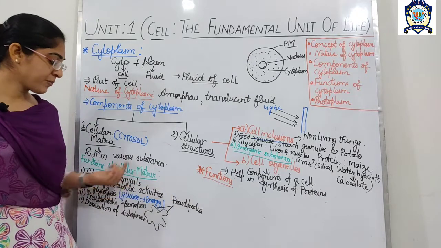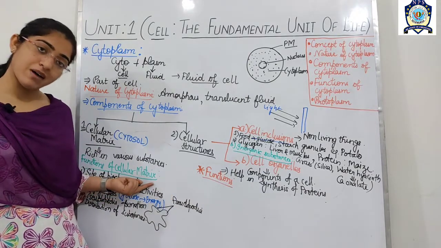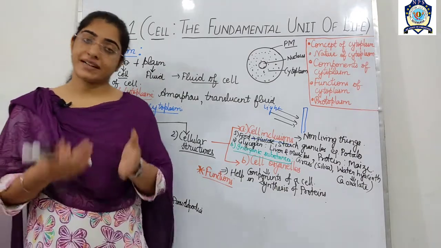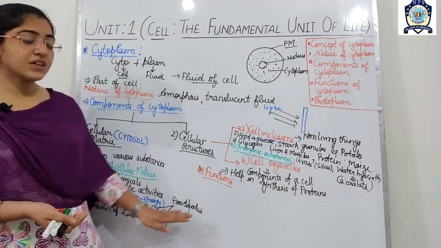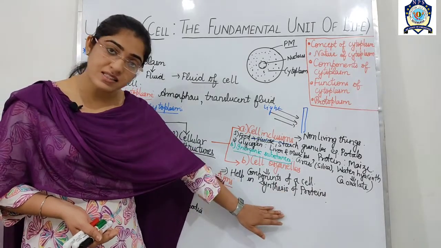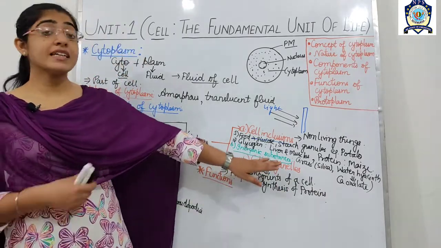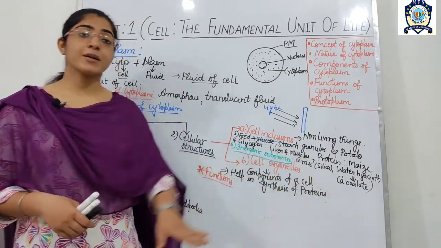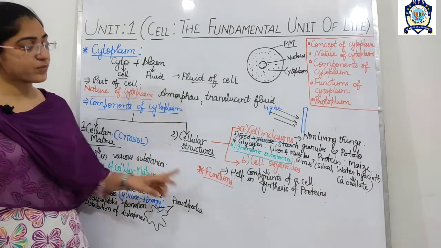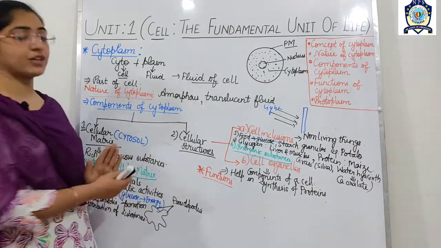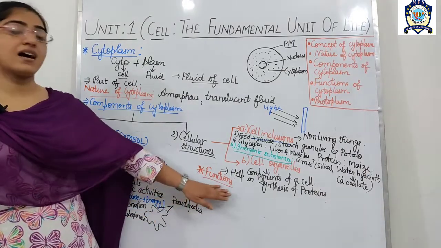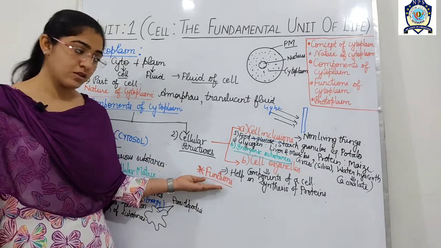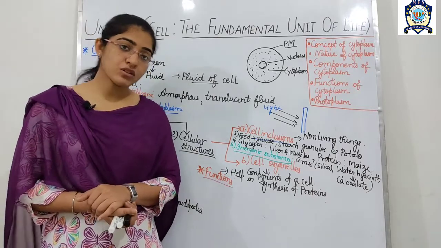The first one, it is the site of biochemical reactions. Second, it helps in the metabolic activities. Third, it helps in the synthesis of protein. Fourth, it helps in the storage of food, glycogen and protein. All these functions of the different components of cytoplasm are considered to be the functions of the cytoplasm. So I think you can easily write down the function.